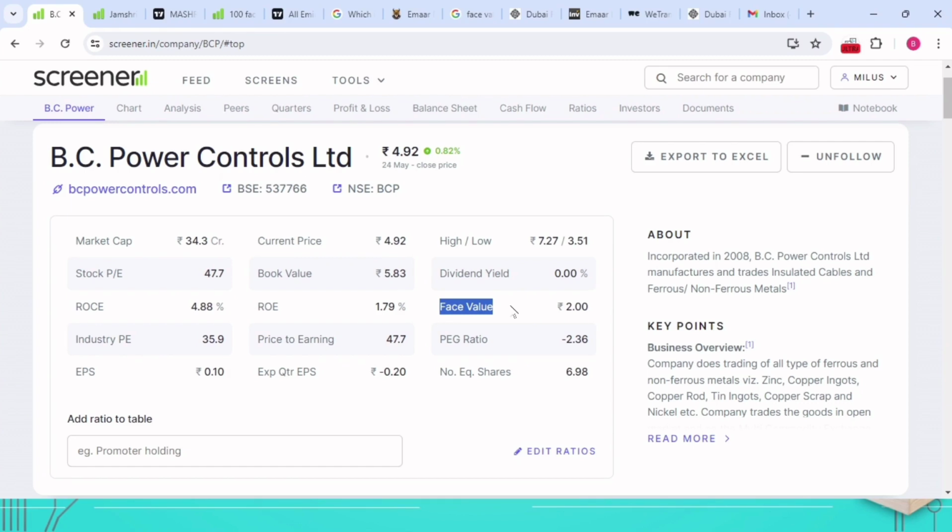The same thing applies in the stock market. Some countries use the term face value in the share market. In other countries they use the term par value, and some other countries use the word nominal value. But the overall meaning is the same. Now you get the clarification. For India, it shows face value. For UAE, it mentions par value. If you look at any other websites, they may mention nominal value. Then you can know they are mentioning face value only.